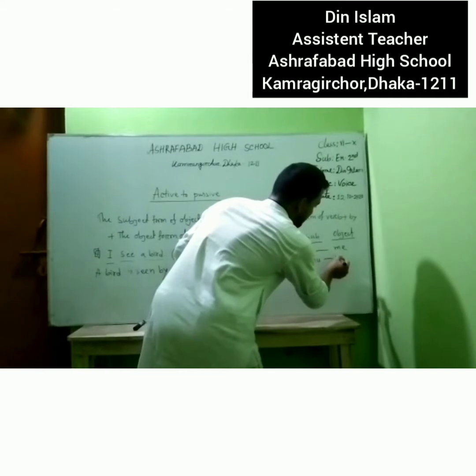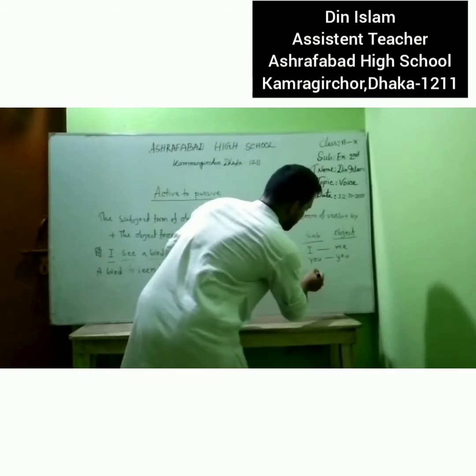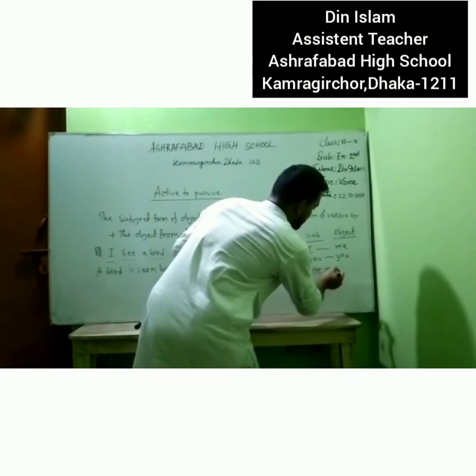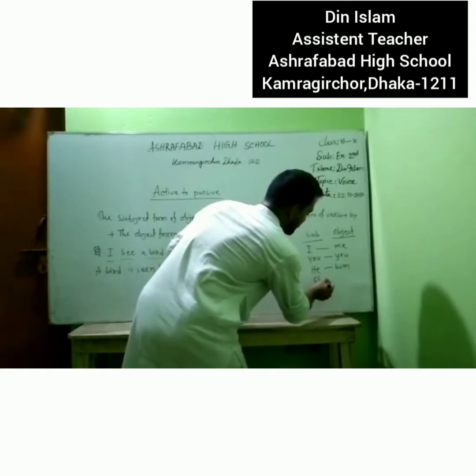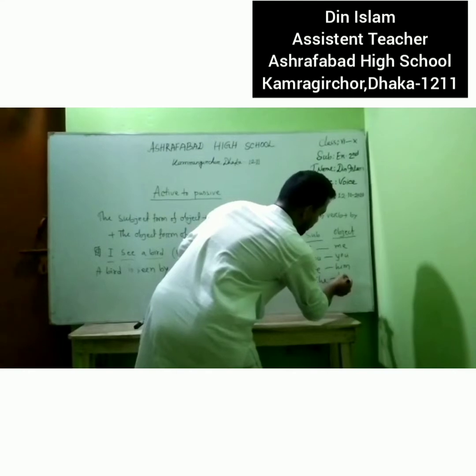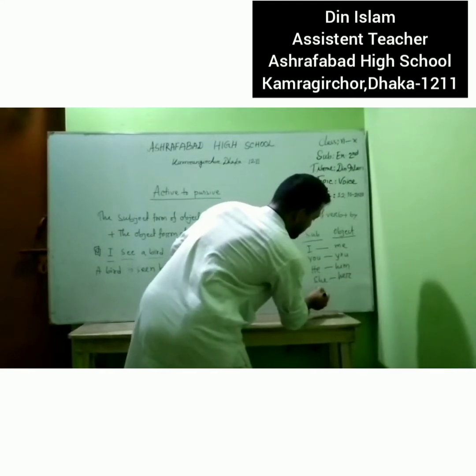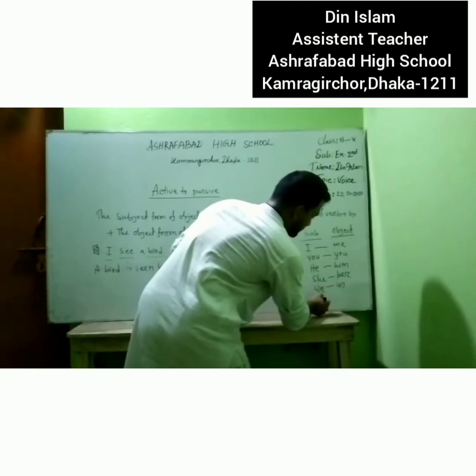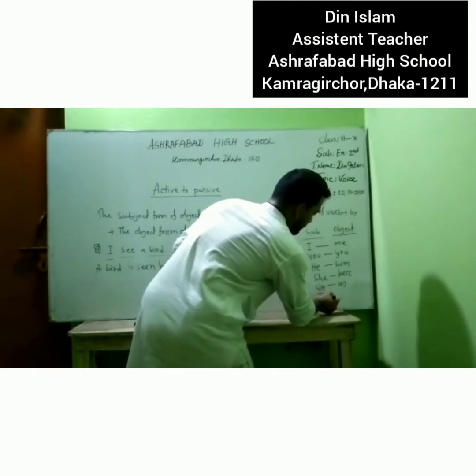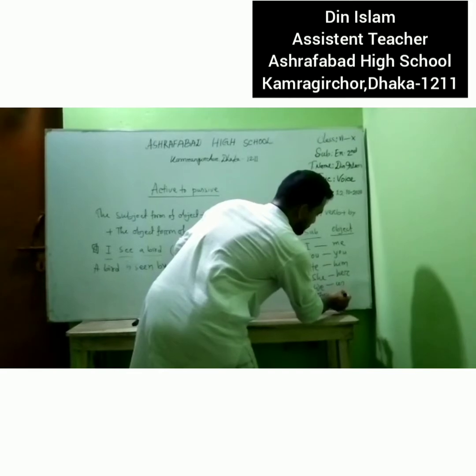You, subject, object form you. He, subject, object form him. She, subject, object form her. We, subject, object form us. They, subject, object form them.